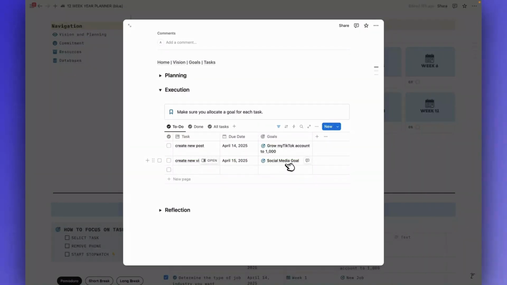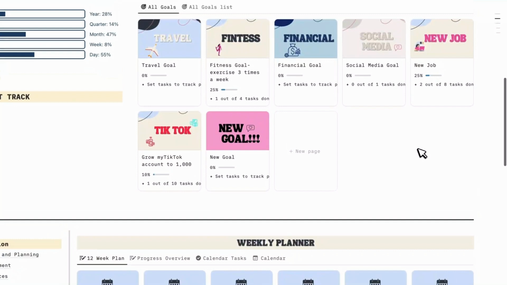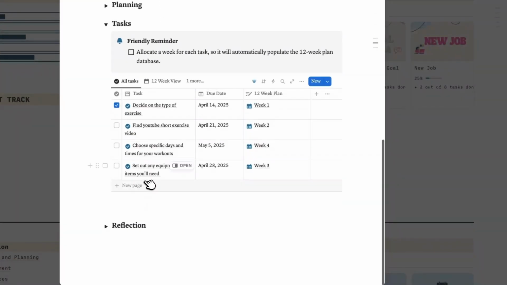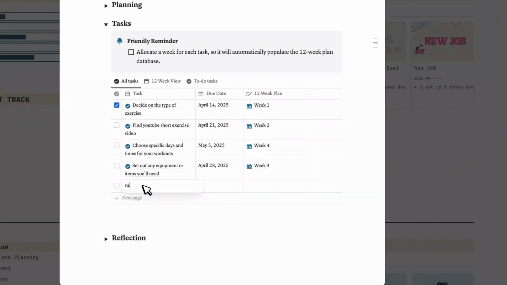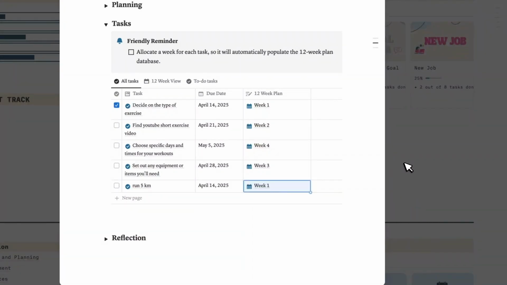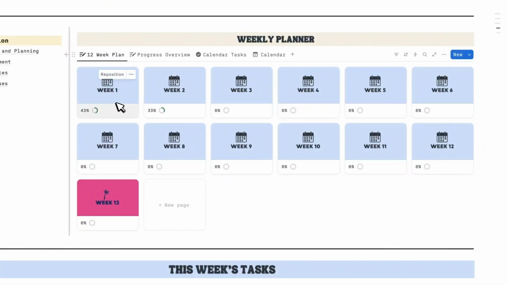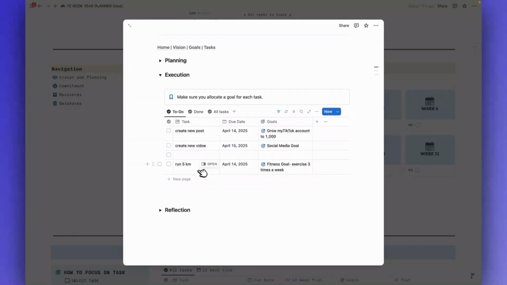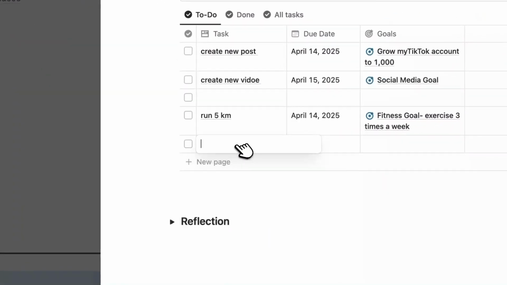Like you see, some tasks already have a goal assigned. Because if you go, for example, here in fitness and create a new task, and assign this task to the first week, then when you come back to the first week database, you will see this task here. If you want to create a new task, just click new page.